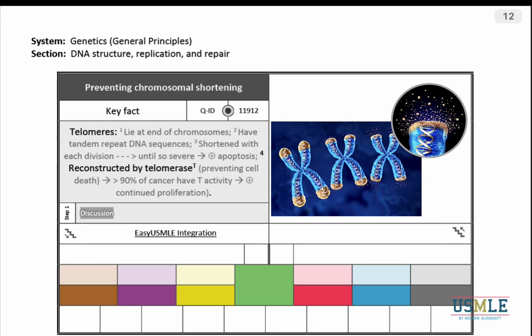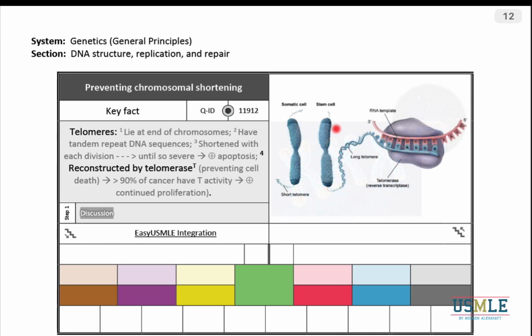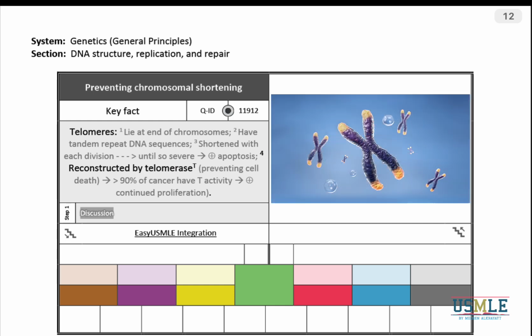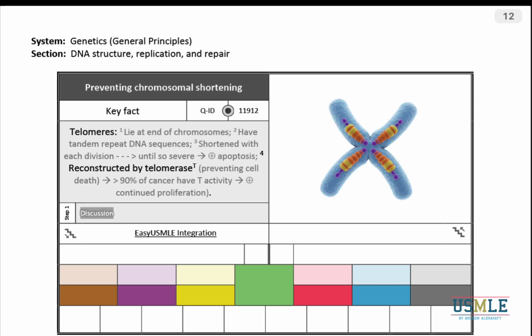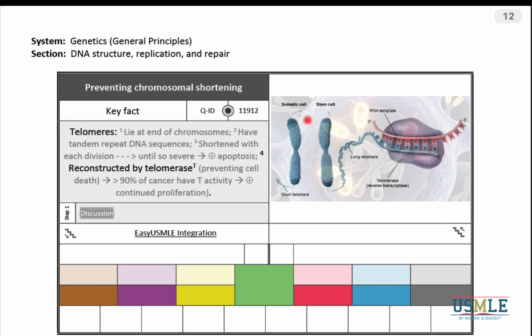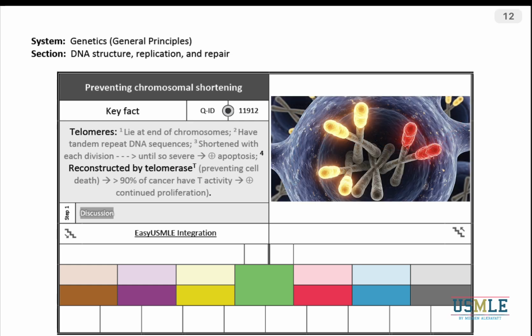With each cell division, the telomere will shorten in length until we come to a critical point. If we reach that point, which has a very short telomere, the cell will stimulate the pathway of apoptosis. So the cell will die, will kill itself. Why is that? Because we don't have the telomere, which normally protects the genes present in the chromosome. So the telomere is just a terminal portion.